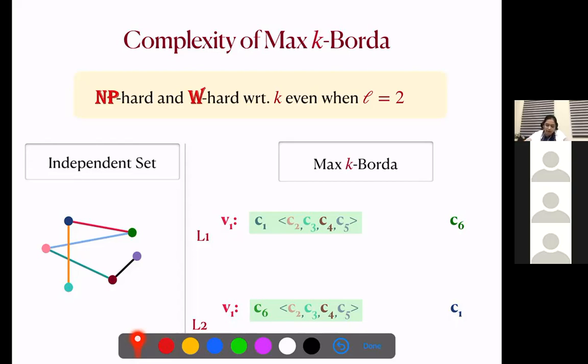Okay, so we ensure it by setting the score in a way that only if you take C6 in the committee or C1 in the committee, something from this part, then we cannot get the required score. So what we do is we set the score of the committee members as the Borda score of the last k candidates in this suffix part. Once I know all the candidates, I can easily compute the Borda value of these things.